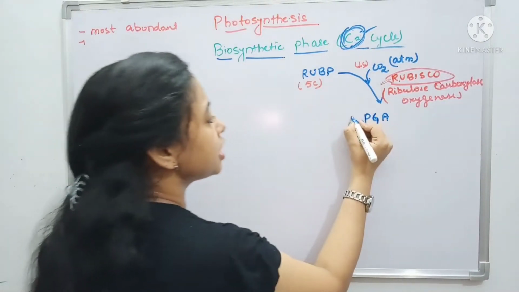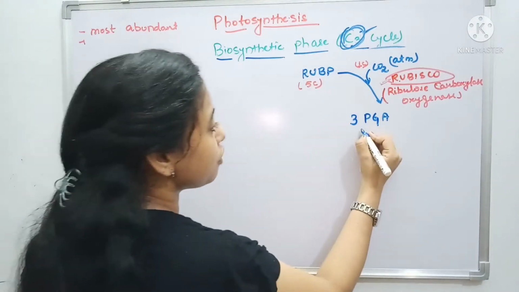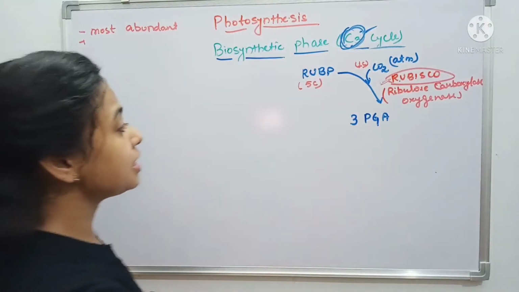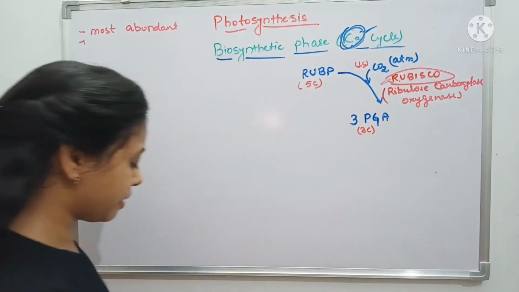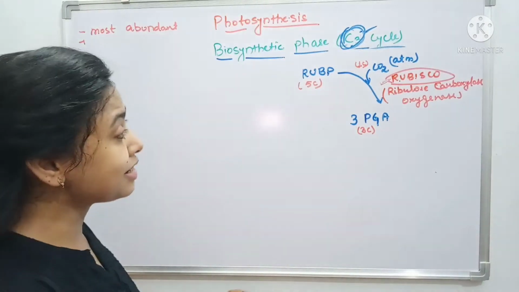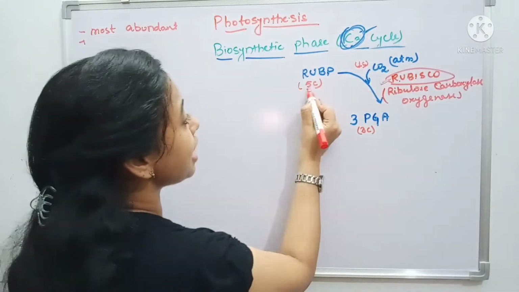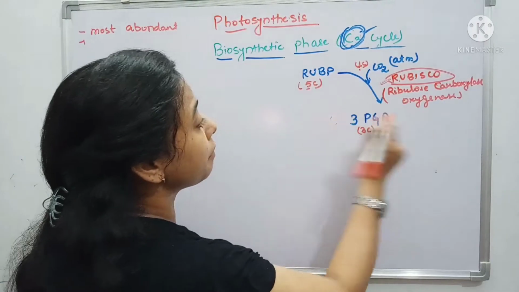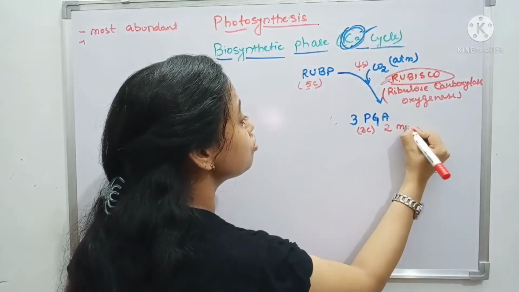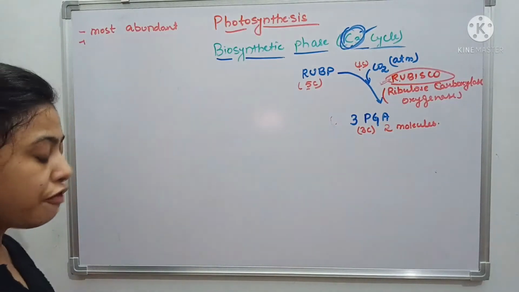Generally it is called 3-phosphoglyceric acid. This 3-phosphoglyceric acid is the 3 carbon compound. So if it is a 3 carbon compound and we are having 6 carbon, then these are 2 molecules of 3 carbon compound. I am writing here, 2 molecules of 3 carbon compounds are formed.